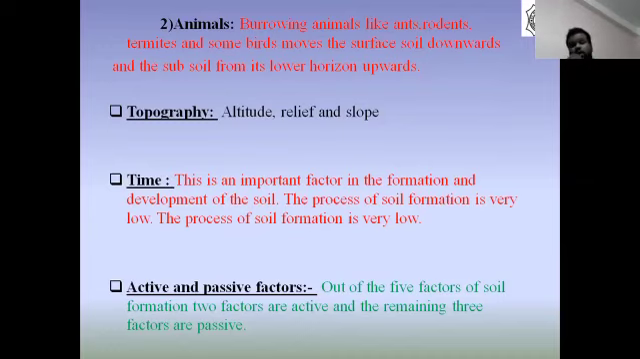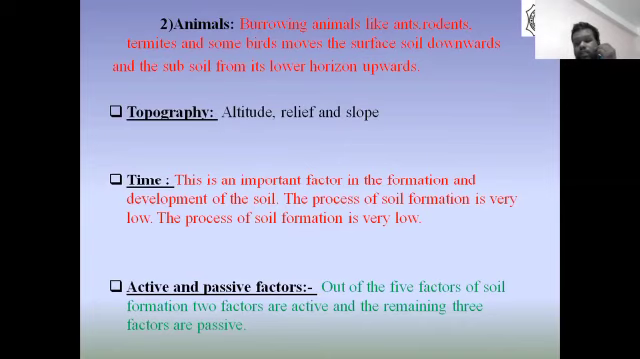formation of soil. Topography, it refers to altitude, relief, and slope. Elements of topography such as altitude, relief, and slope affect the deposition and erosion of soil and the runoff of water. On steep slopes, the slopes which are very steep, there is a lot of erosion by river, glacier, and wind. And only a thin layer of coarse soil is left. This is known as residual soil.